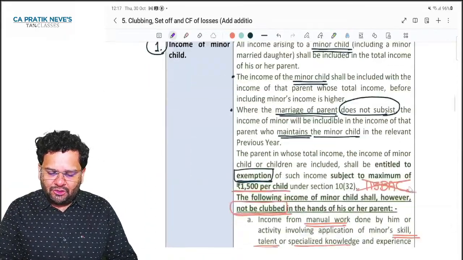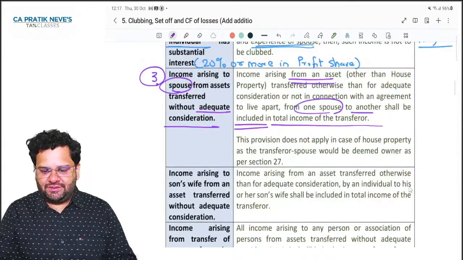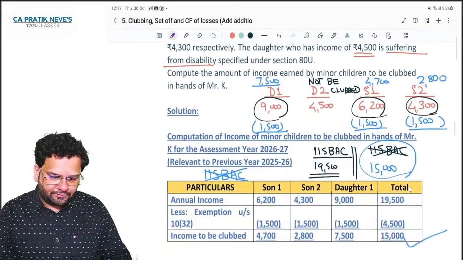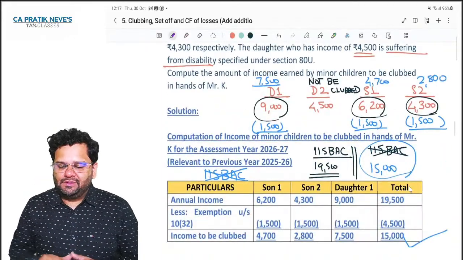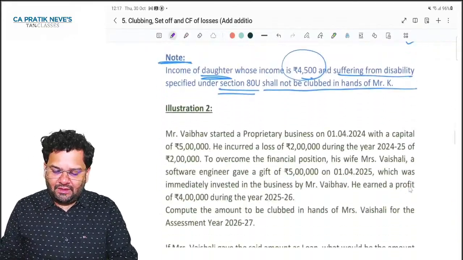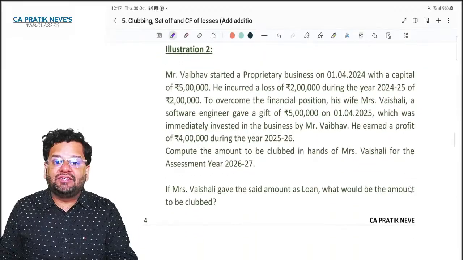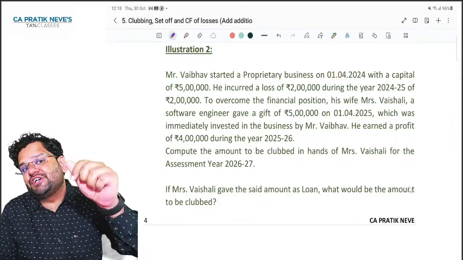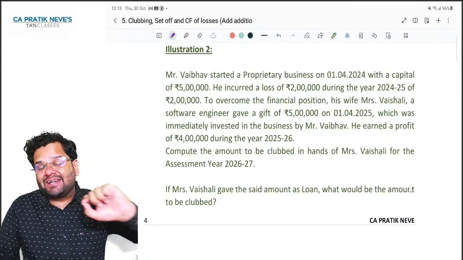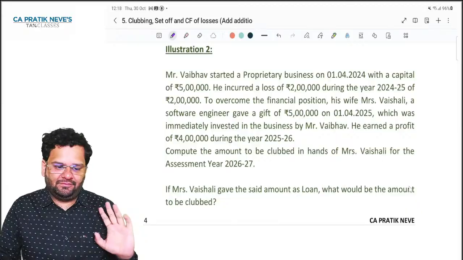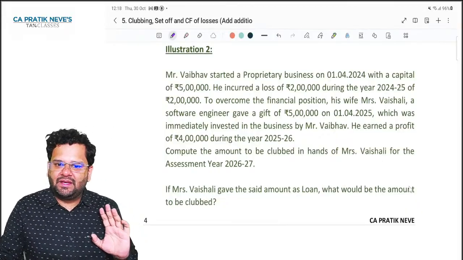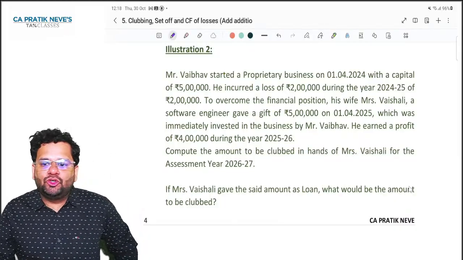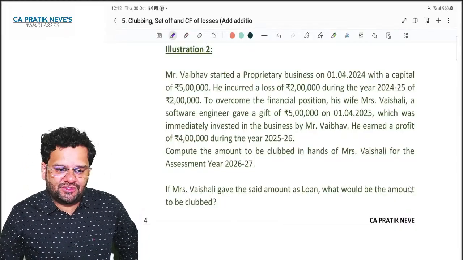Now I want to tell you one example for this, and the example is really wonderful. See, if my wife has gifted me something in cash, means in money terms, and I start business with that money. Clear? I start business with that money.